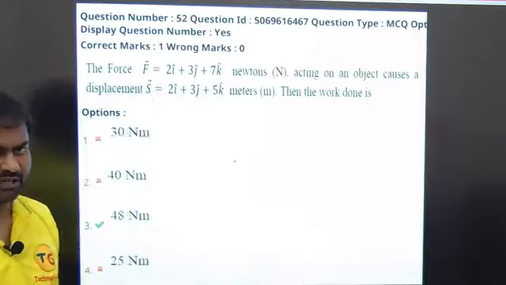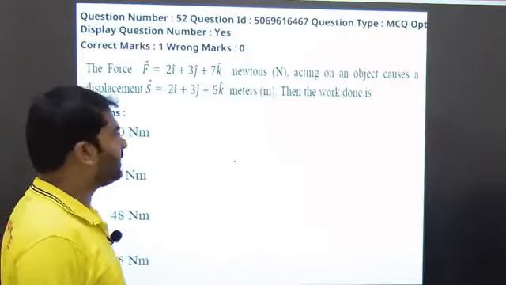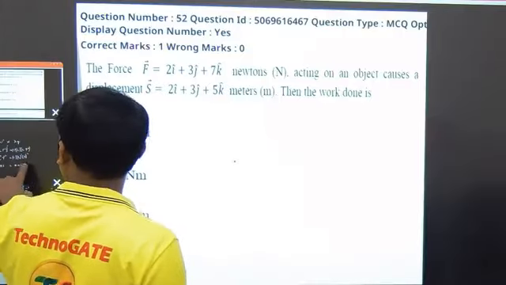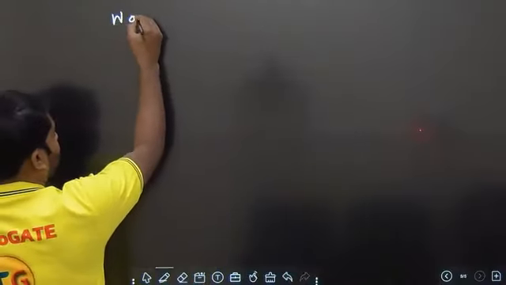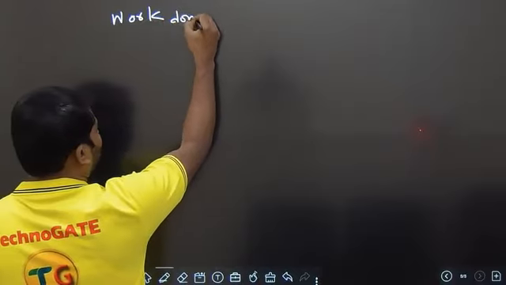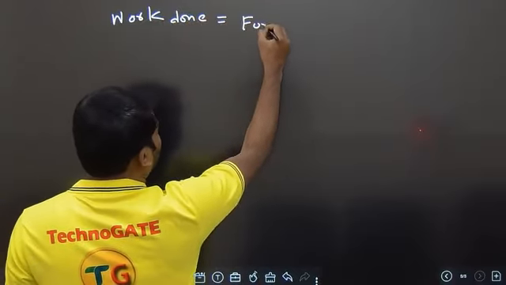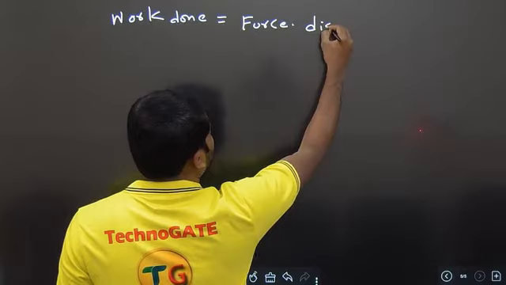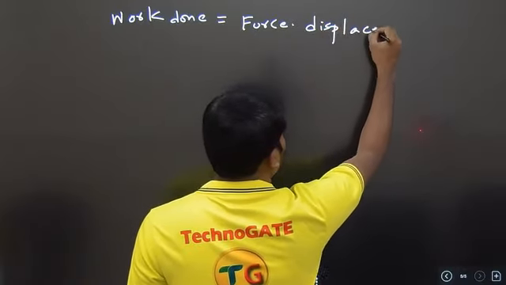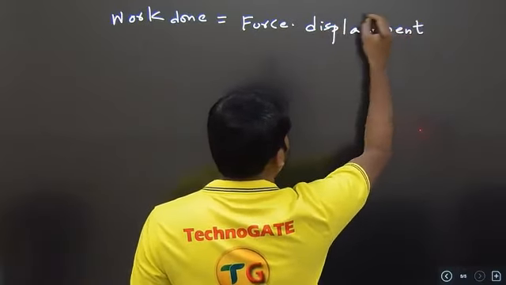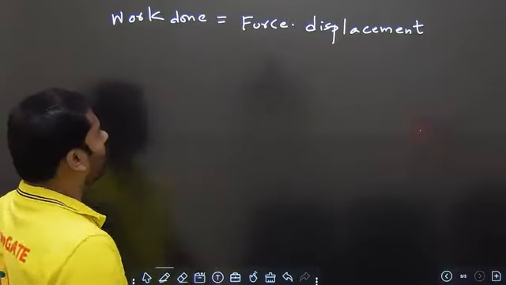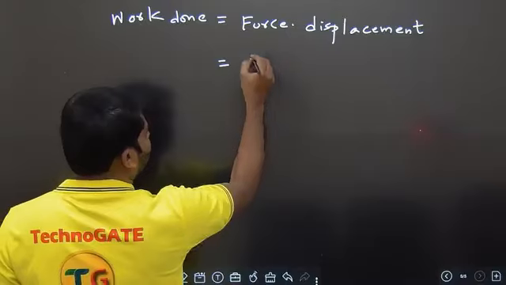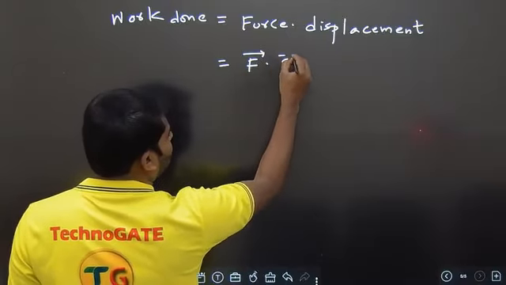So force and displacement are given and we need to get the work done. The simple formula for work done is: work done is equal to force dot displacement. And we know this is a dot product. So we should write it like this: F dot S vector.